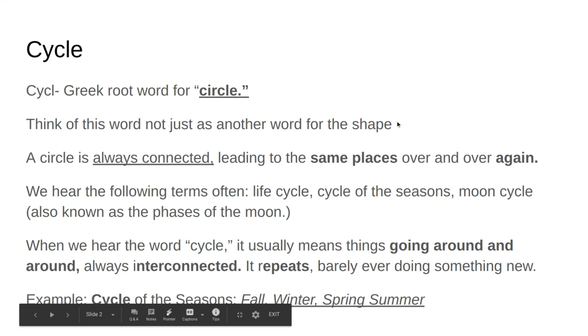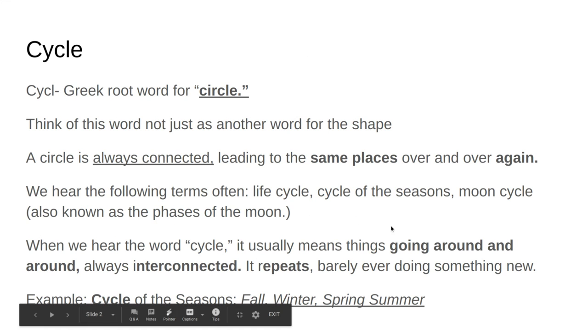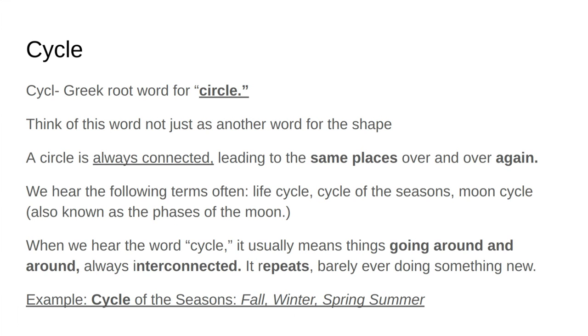We've also heard the following terms before: a life cycle, you're born, you go up, you get old, the cycle of the seasons, the moon cycle, also known as phases of the moon. These things rarely ever deviate from where they start, from where they are in the middle, and to where they end. We also use the word cycle. It means going around and around, always interconnected, repeats.